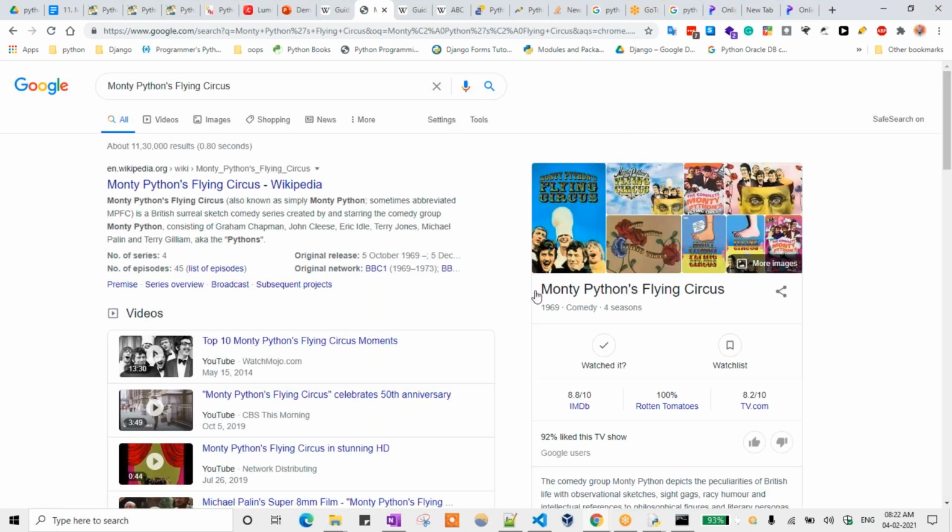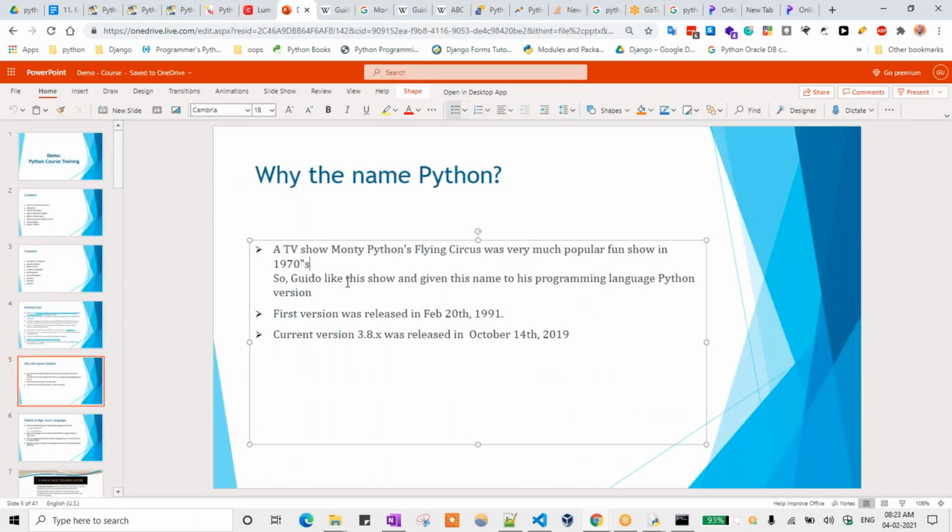So this is a TV series. When he was watching that series, Monty Python's Flying Circus, also known as simply Monty Python, sometimes abbreviated as MP, it comes on the British BBC channel. So from there he has taken that name and kept it as Python. He liked this show and gave this name to his programming language, Python.